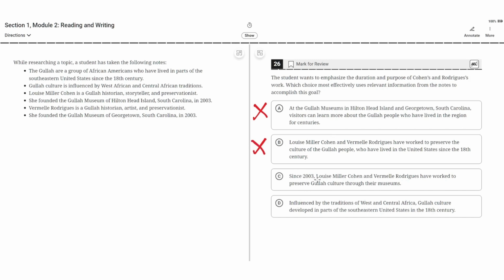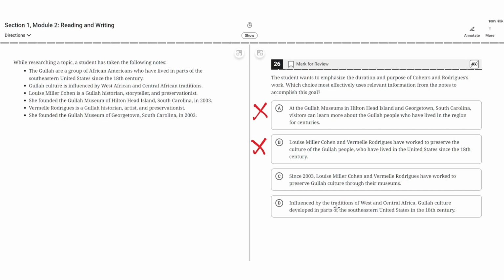C. Since 2003, Louis Miller Cohen and Vermel Rodriguez have worked to preserve Gullah culture through their museum. This seems to be correct because it emphasizes the purpose, which is to preserve Gullah culture through their museums, and the duration since 2003. So C seems to be the correct answer.